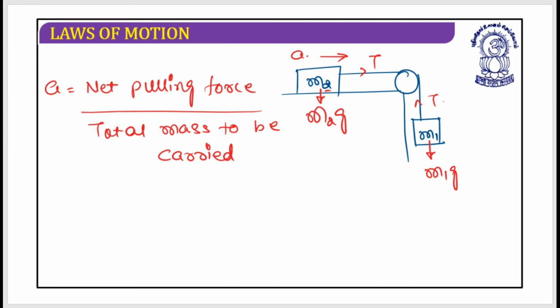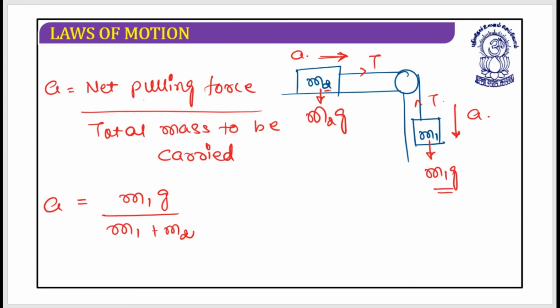I am observing at this point of time only the motion of this pulley and block system. So if I observe this, my m1 block is moving in the downward direction and my m2 block is moving in the positive x direction. So in this situation I need to consider as the pulling force only m1g. So this is m1g divided by the total mass to be carried, which is m1 plus m2. This is the acceleration without any derivation. I hope this is clear.